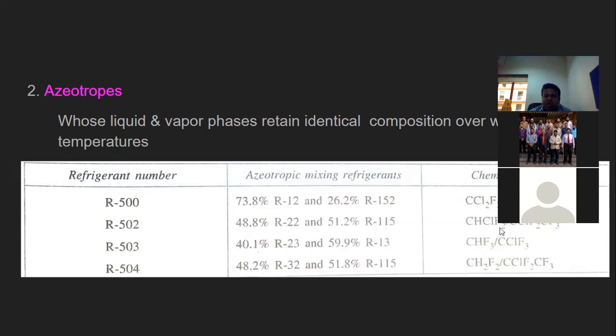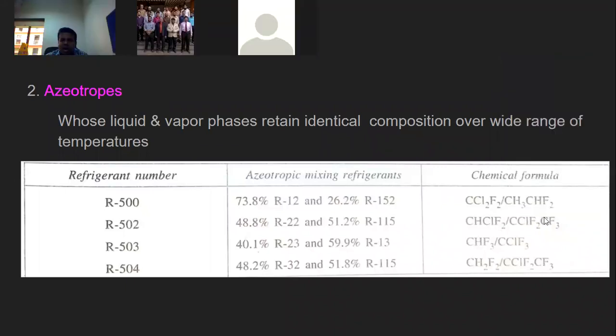When we talk about the chemical composition, you can check it as CCl2F2 or CH3CHF2. So this is the chemical composition for the refrigerant. Azeotropes, just remember that: whatever the temperature, the liquid and vapor phase will have the same composition. They will retain their composition, irrespective of any temperature.